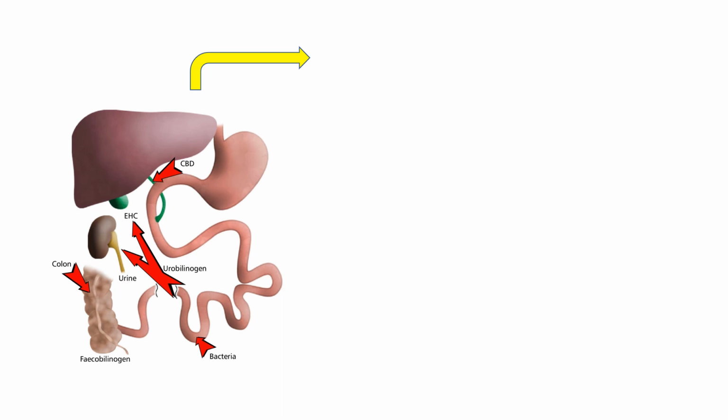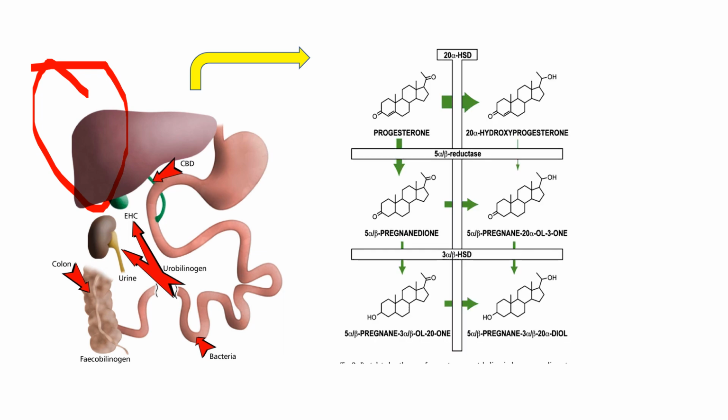converted in the liver. You will see that it will be converted in the liver to pregnenolone, which is conjugated to glucuronic acid and excreted in the urine. So this is the mechanism. It will be converted to pregnenolone, and this pregnenolone will be conjugated with glucuronic acid and excreted in the urine.